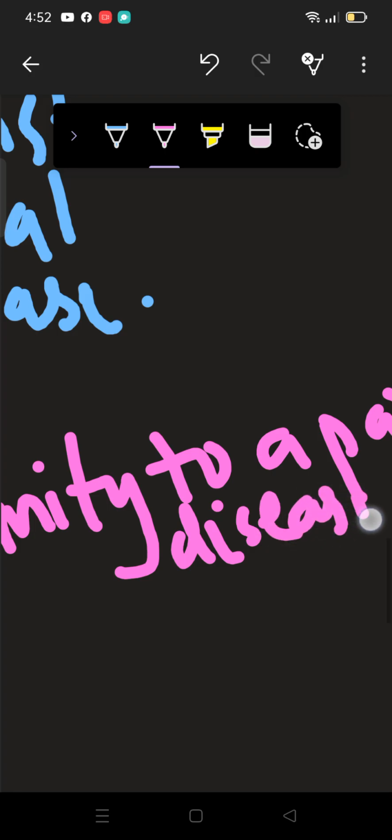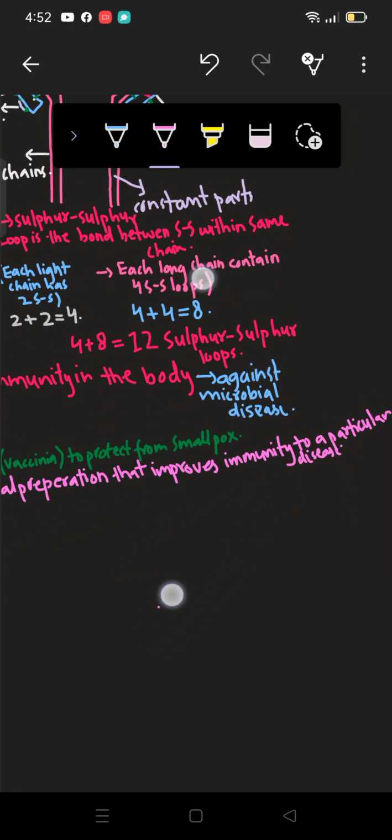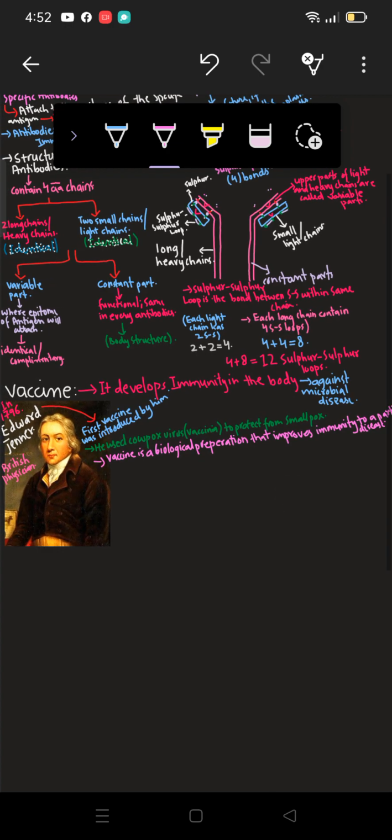Here I have written that a vaccine is a biological preparation that improves our immune system to a particular disease.